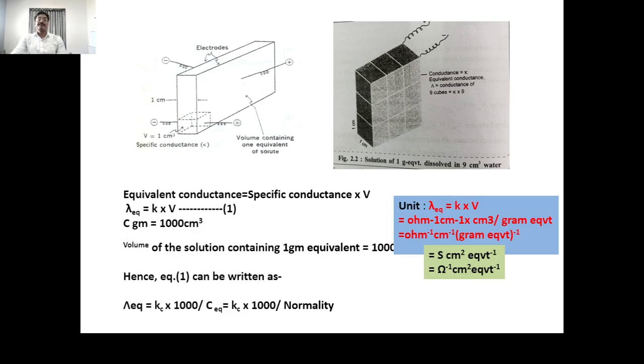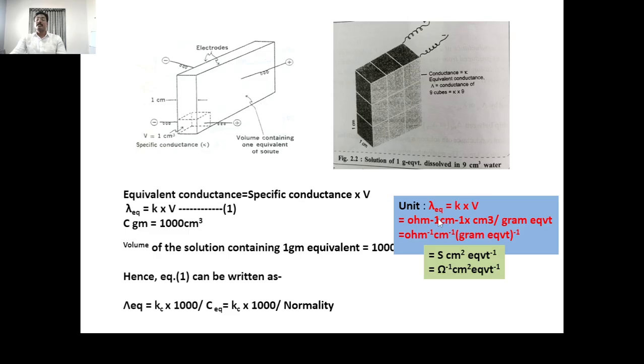The relationship is that lambda equivalent is the specific conductance into 1000 divided by normality. Now what is the unit of the equivalent conductance? We know equivalent conductance is equal to specific conductance into the volume.